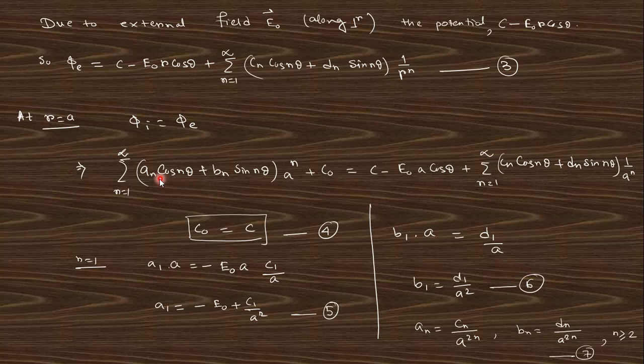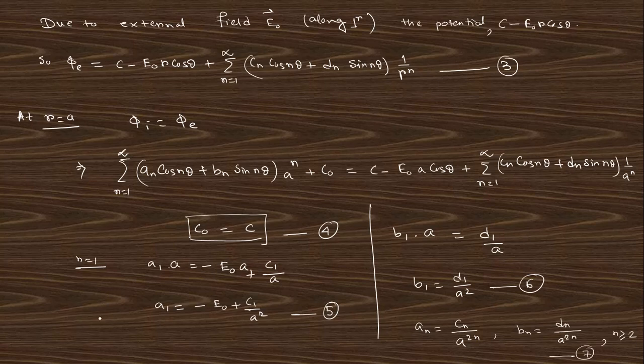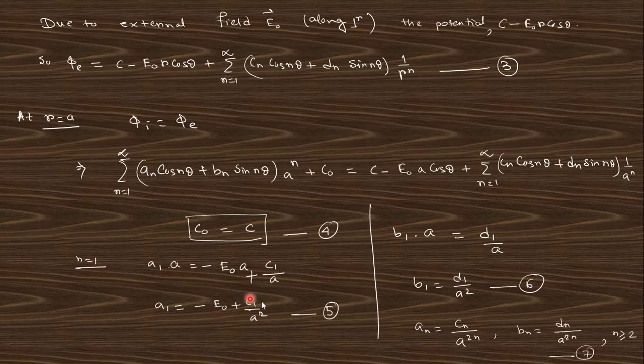For n equals 1, you can see here this is a1 into a, and minus E0 a, and this is plus c1 by a, right? So you can see the solution will be like that.